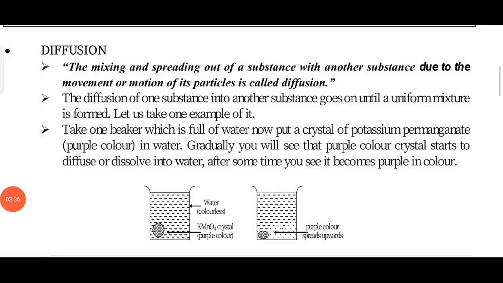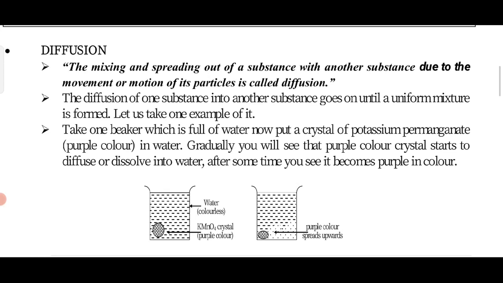If we dilute the solution, that means add more water, we observe that the purple color becomes faint and converts to pink.